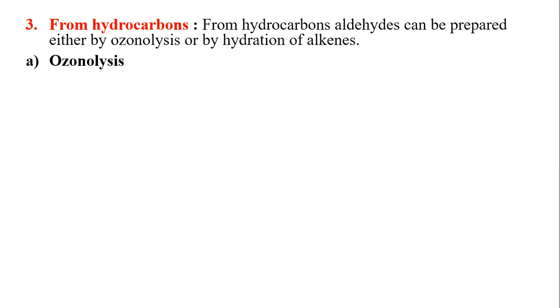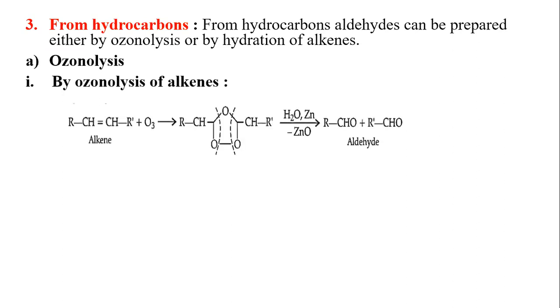The third method for the preparation of aldehydes and ketones is from hydrocarbons. Alkenes undergo the ozonolysis method to form aldehydes or ketones. This reaction has been studied in class 11th. We know ozone contains three atoms of oxygen, and ozone combines with the hydrocarbon alkene at the double bond in this manner.